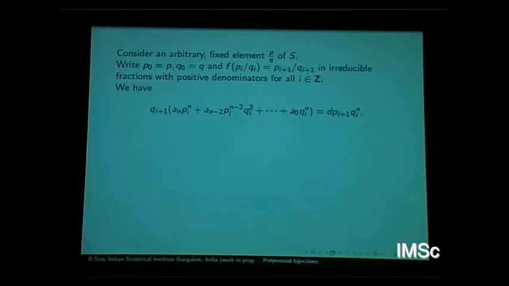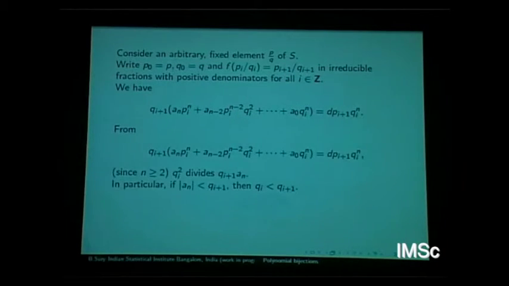The fact that f of p_i/q_i is the next fraction gives you this equality. Notice that since there is no a_(n-1) term here, in this equality q_i squared will divide q_(i+1) times a_n. Remember, a_n is the top coefficient.